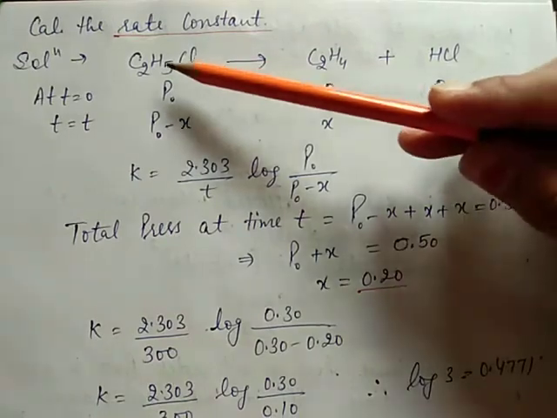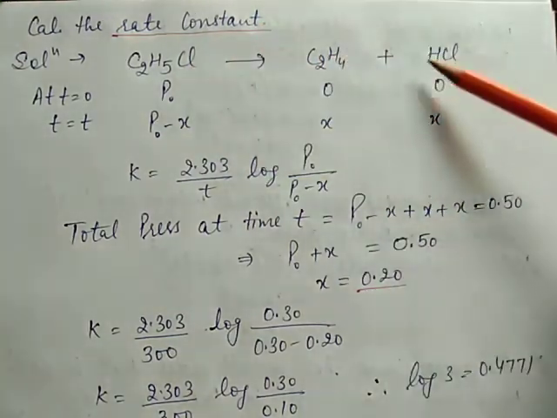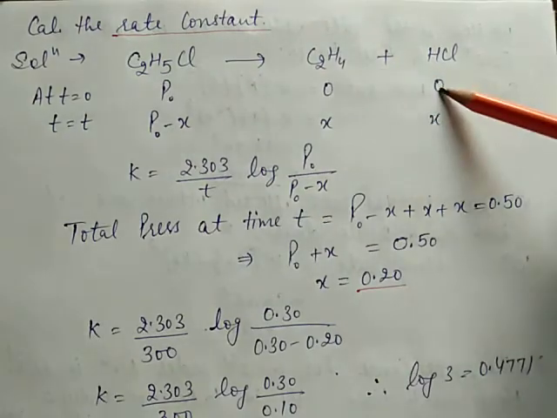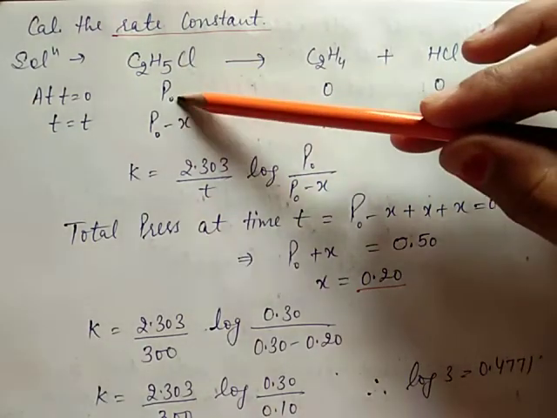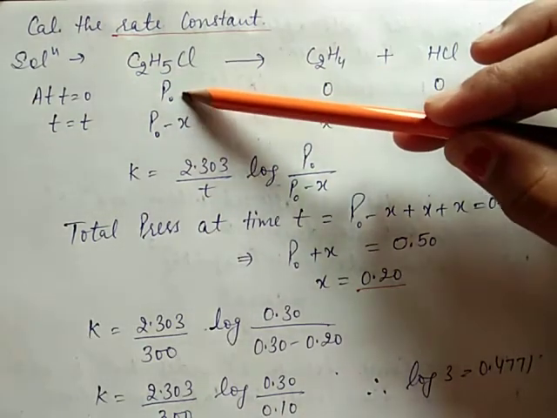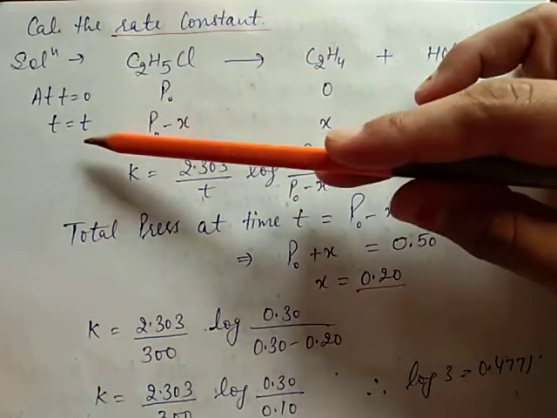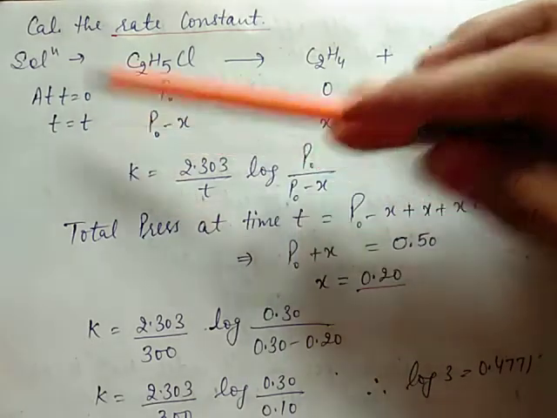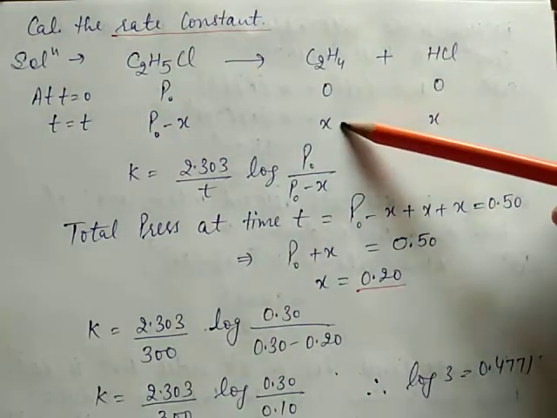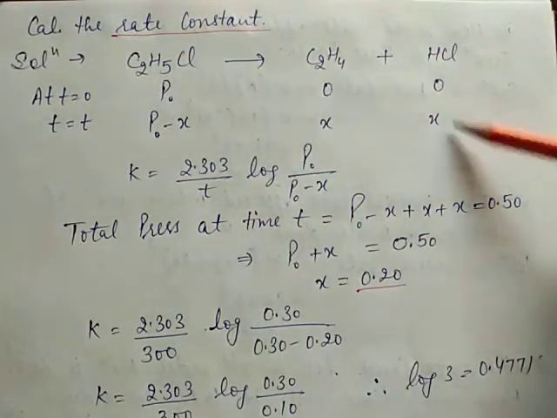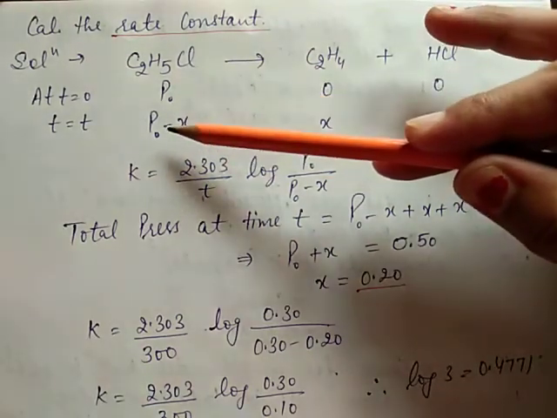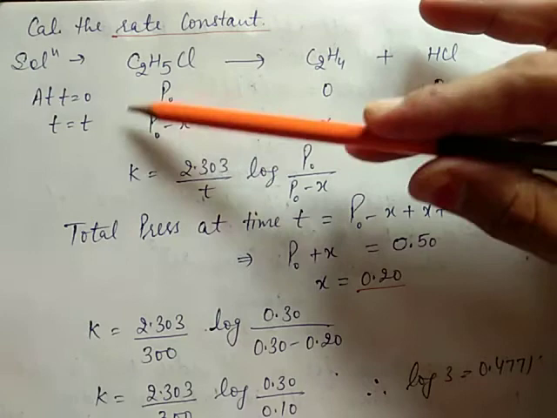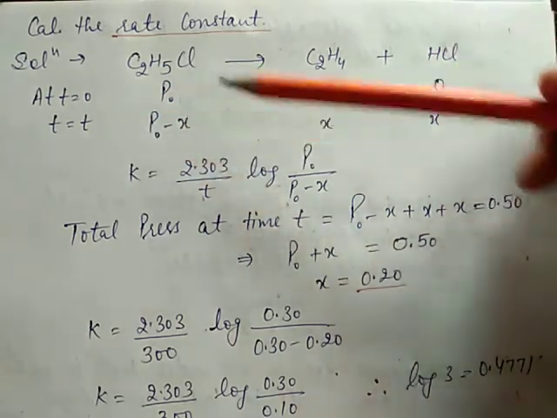Then the solution is, this is the equation given. At time t equal to 0, the initial concentration is P naught, P naught is the initial pressure, and the products are 0. At time t equal to t, the products are x each, and here it is P naught minus x, which is the left out concentration.